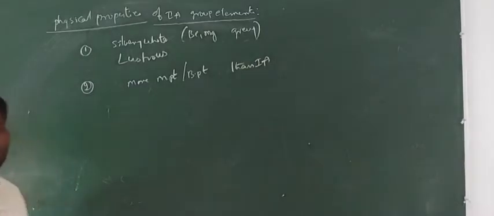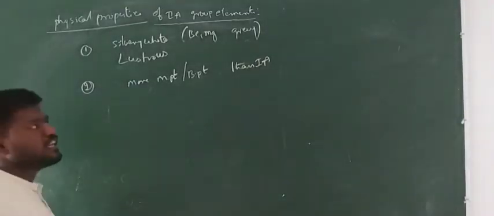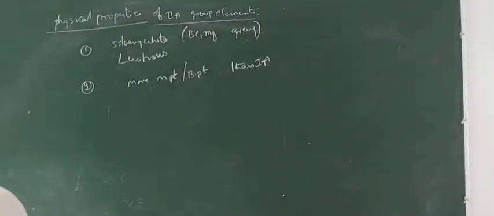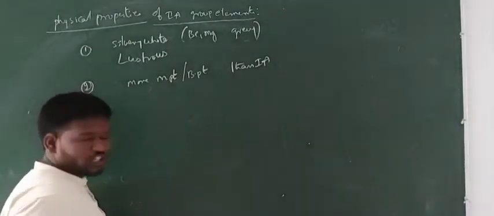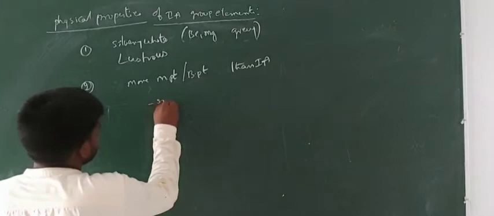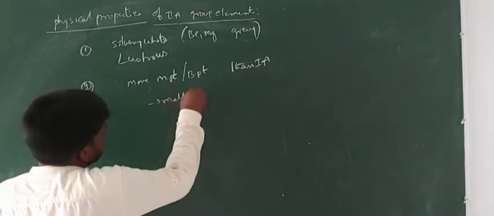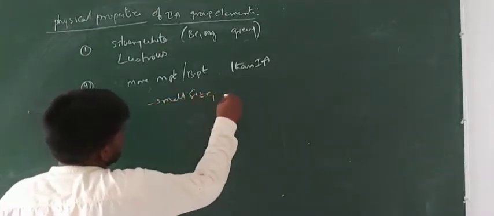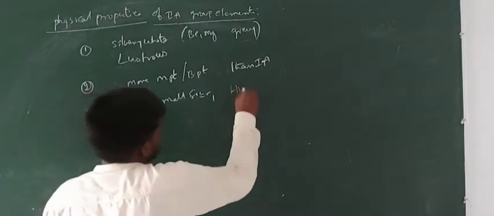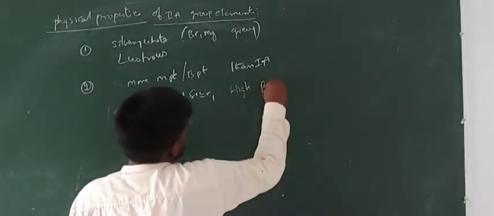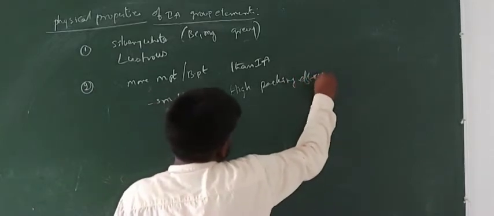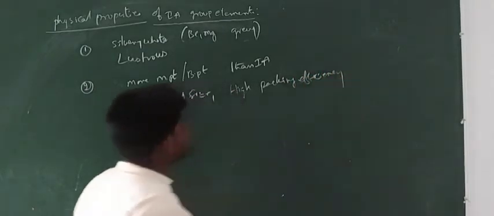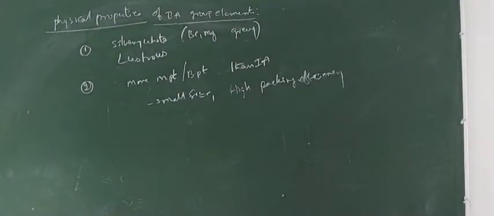Comparing with first A group elements, secondary group elements contain more melting and boiling points because they have a small size and high packing efficiency, so they contain more melting and boiling points.